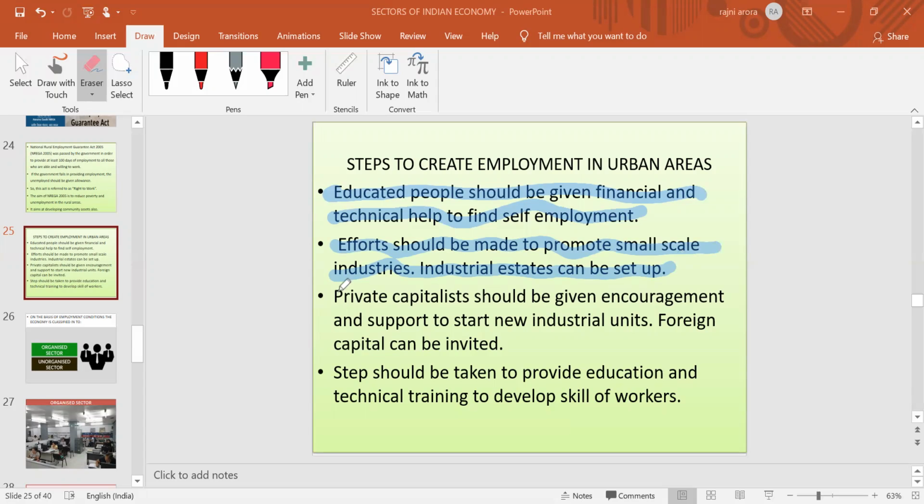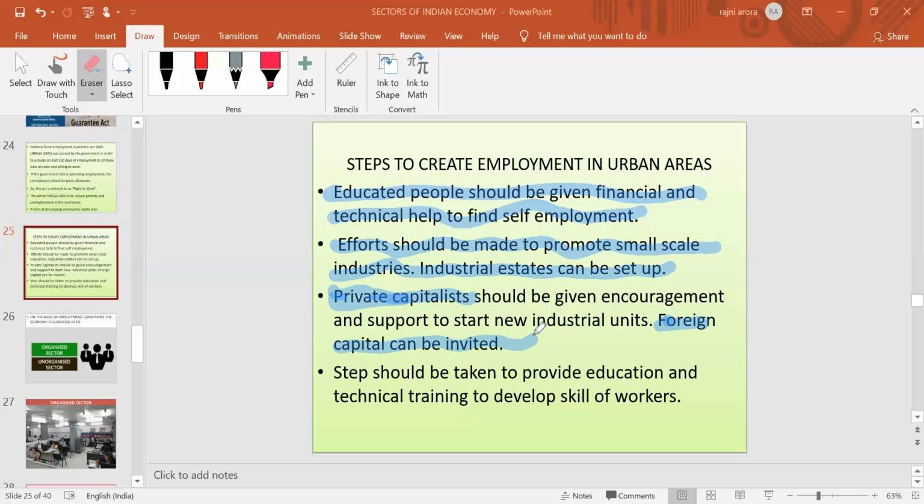Then, encouragement to private investors. The government should motivate private people, the private capitalists, so that they will set up different kinds of new industries, and the people will ultimately get employment. As well as that, foreign capital can also be attracted with the help of different kinds of investment in the industries.